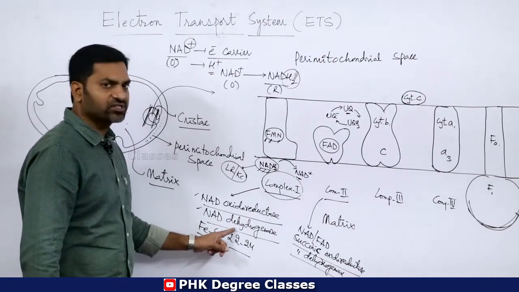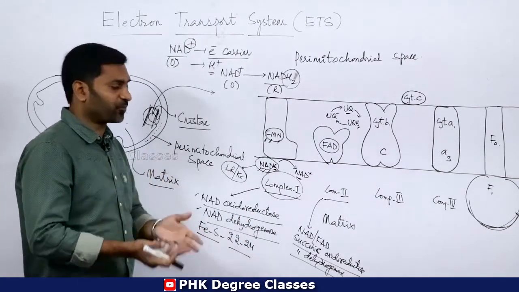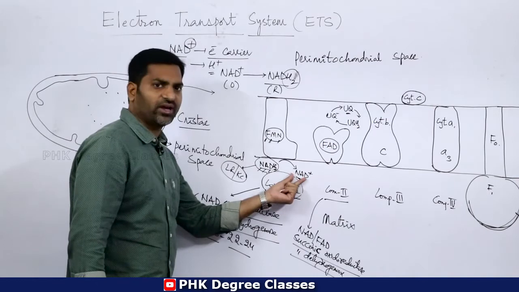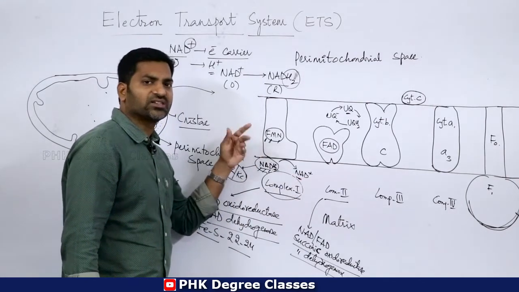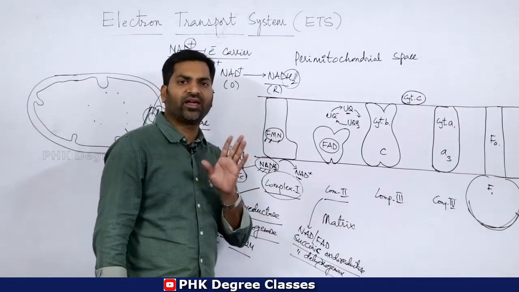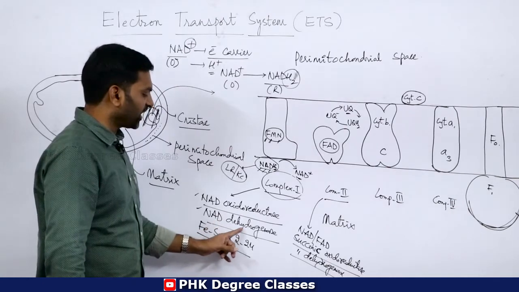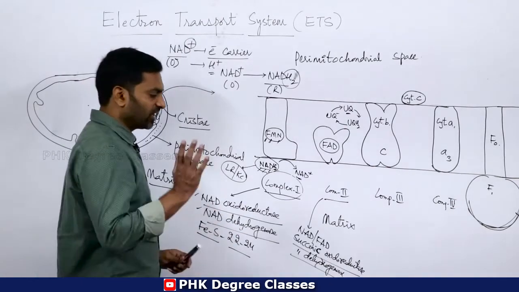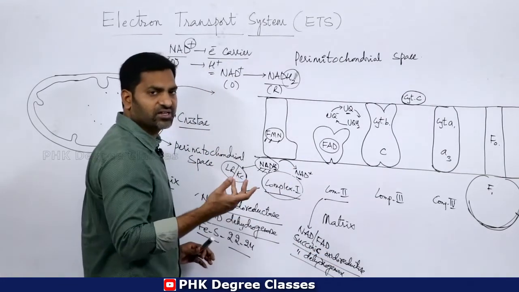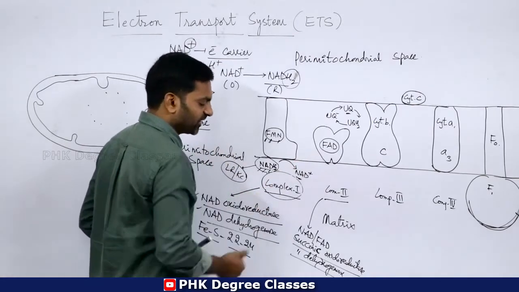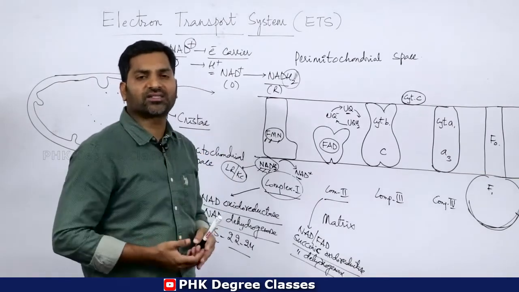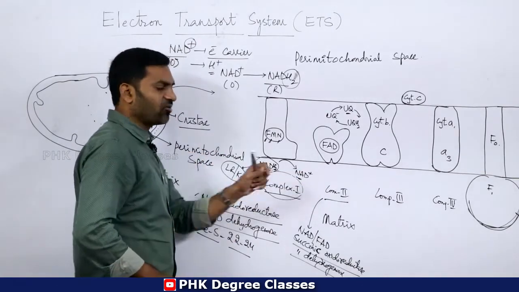NAD dehydrogenase means removal or loss of protons. Loss of protons takes place in the NADH2, so NADH2 is converted into NAD. Two protons are removed from NADH2 and it becomes NAD plus, hence it is NAD dehydrogenase, NAD oxidoreductase. In the same manner, in succinic oxidoreductase there is oxidation as well as reduction. Two processes take place here. Succinic dehydrogenase means removal or loss of hydrogens takes place at this complex 2.